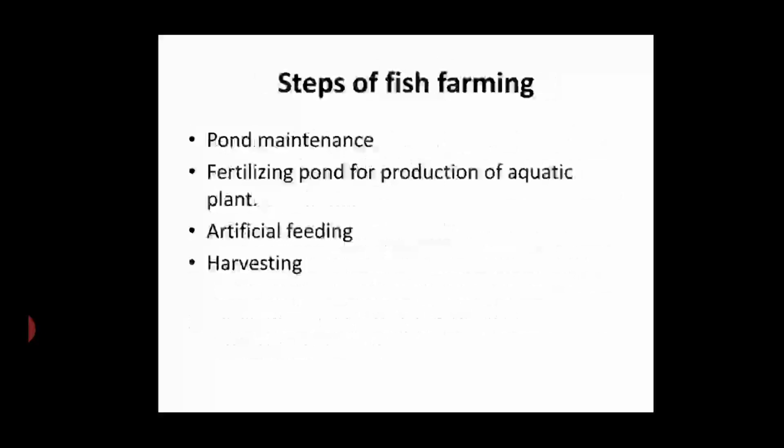Stages of fish farming. First of all, we should manage the pond. After that, fertilize the pond, which helps to produce the aquatic plants for the fish. We can also provide artificial feeding, or artificial food, in the pond. Finally, we should harvest the fish.